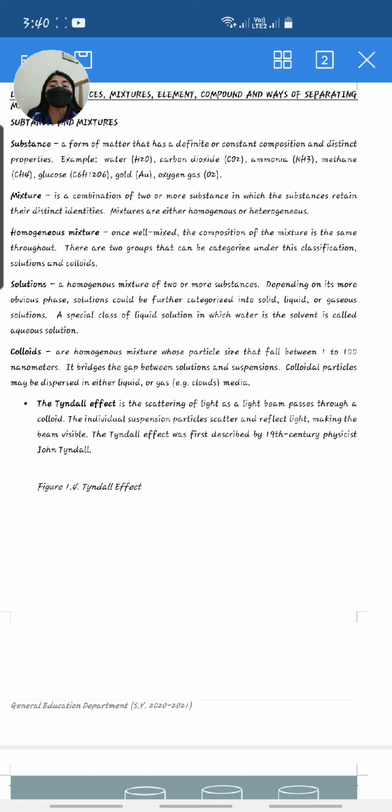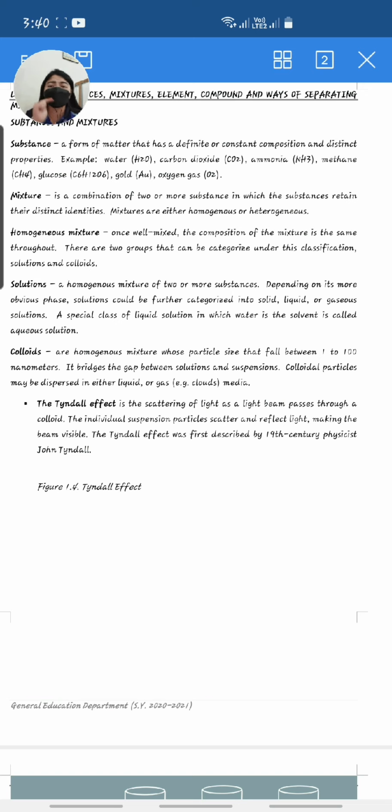So when we say mixture, it is the combination of two or more substances in which the substances retain their distinct identities. Meaning there is no change at all, so it will retain its physical appearance.